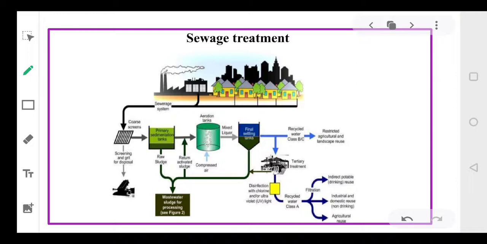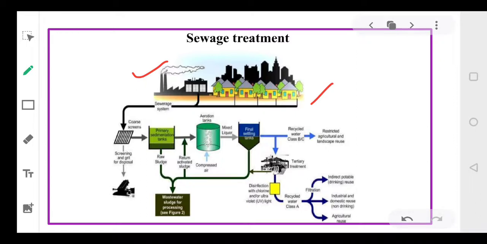Coming to the sewage treatment, we know, dear students, that the factories pollute a large amount of water. The Narmada river, the Ganga river, the Yamuna river, all your rivers have polluted waters because these industries release their untreated water into the rivers. So if we use a sewage treatment plant, all these industries should treat their waste water, right? And then this water can be channelized into the rivers.